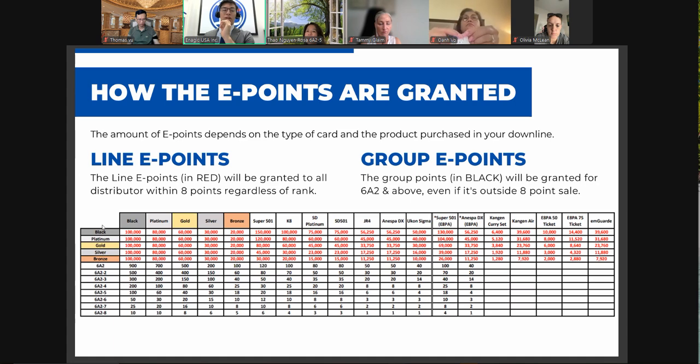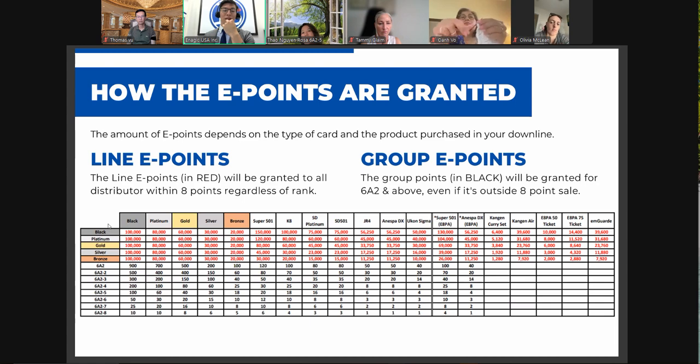The vertical is the card type you have. This applies to any rank from 1A to 6A2-7. If you have the black card, take a look at this column right here. And the horizontal is the product sold. So let's say you're a black card holder and your downline within 8 points purchases a black card, and you're a 6A.